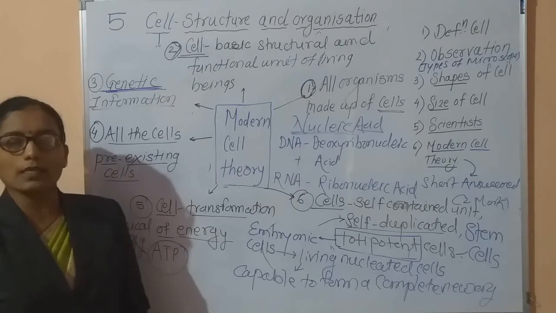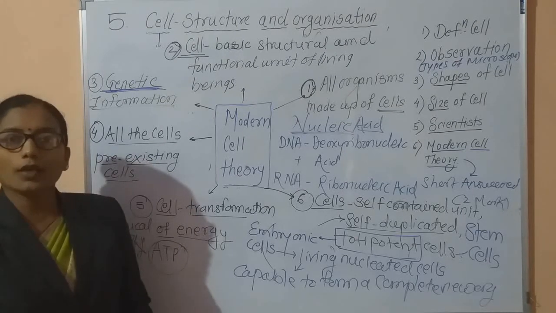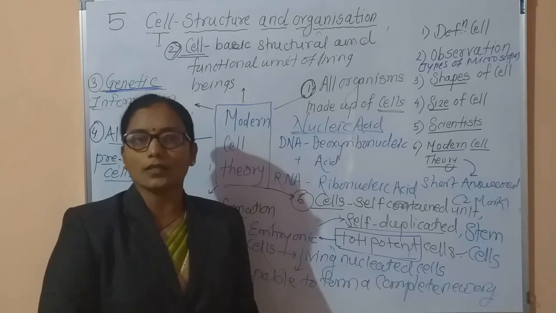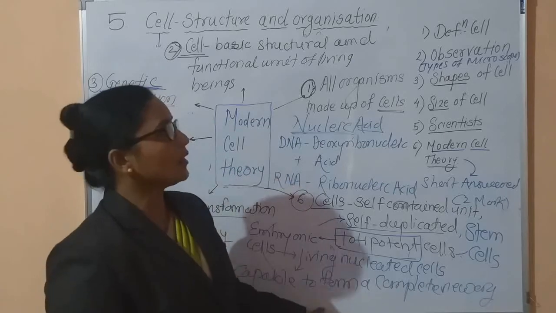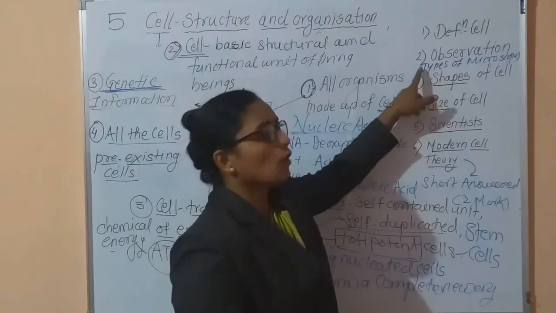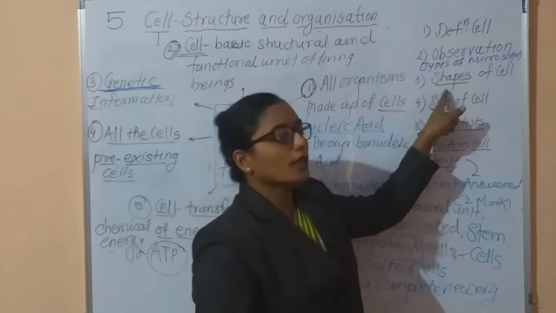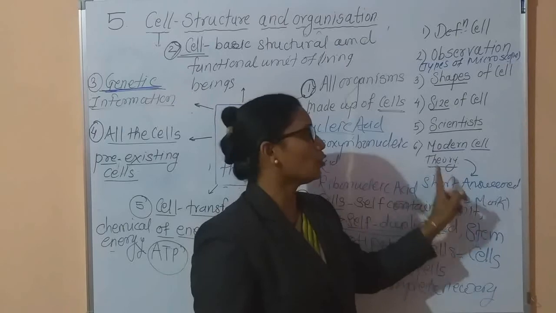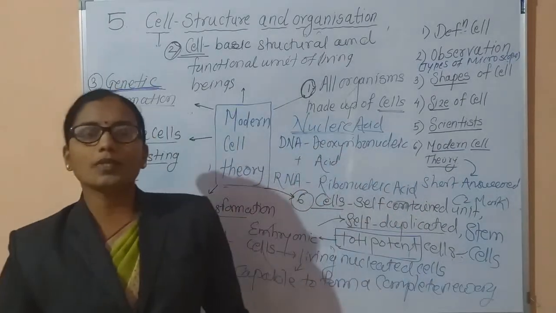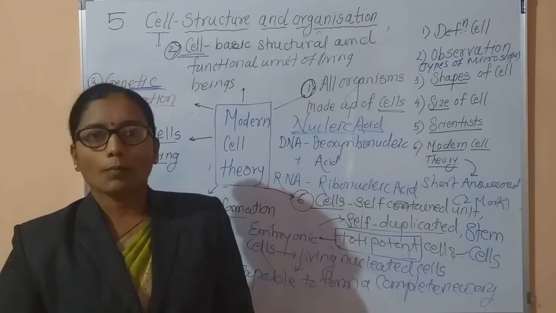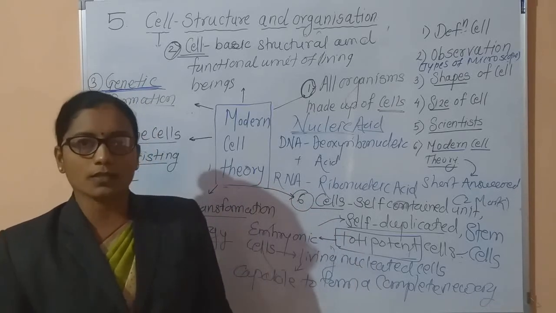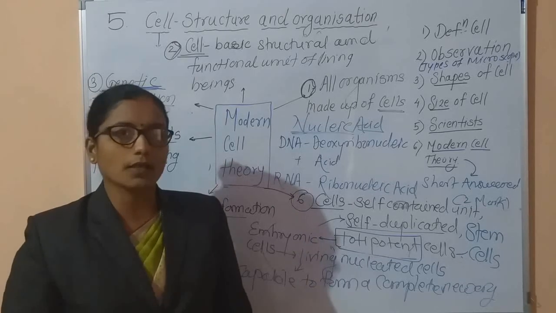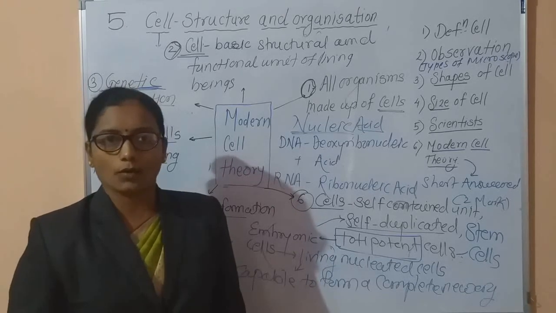And these stem cells are used for the curing or in the treatment of different diseases. Okay. Now in this chapter we studied the definition of cell, observation instruments, different shapes of cell, size of the cell, different work of the scientists, and also modern cell theory. All of these points you have to mention in your micro notes and in the detailed notes. Okay. I think you are clear about all these points. Questions may be asked for the short answer, and MCQs we will discuss later on. Okay. Thank you.